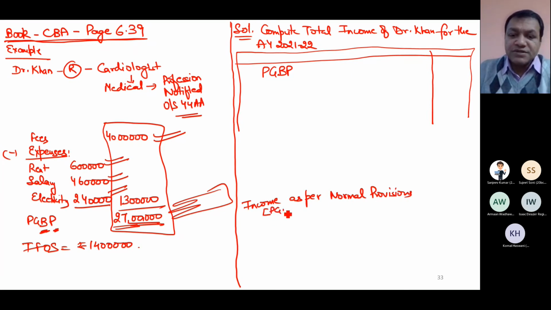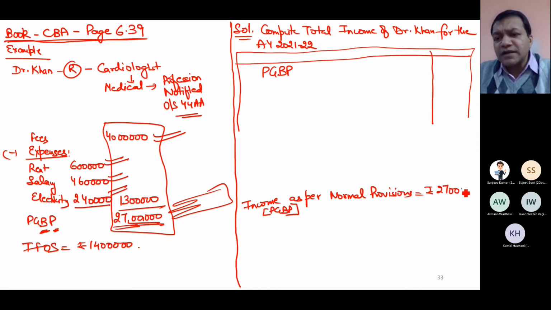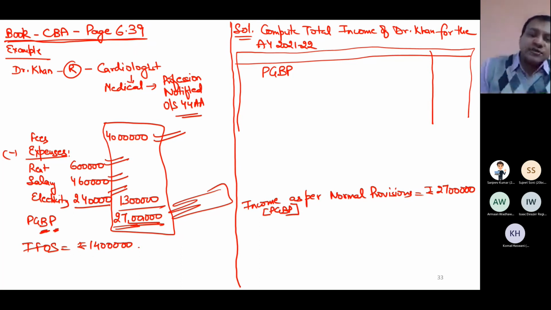When I read the entire PGBP, I found that 27 lakh is correctly calculated by Dr. Khan. Otherwise, this P&L account has no relevance to me as an income tax expert. I have first satisfied myself that yes, fees received is income, rent paid for the clinic is an expenditure, salary to the compounder or nursing staff is an expenditure, and the electricity bill of the clinic is an expenditure.